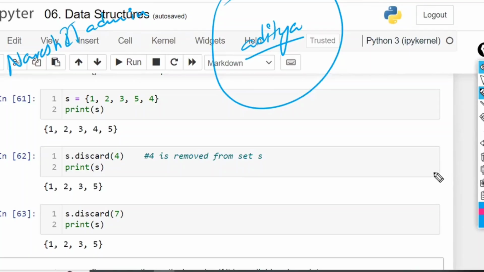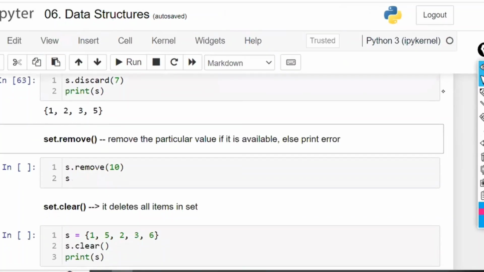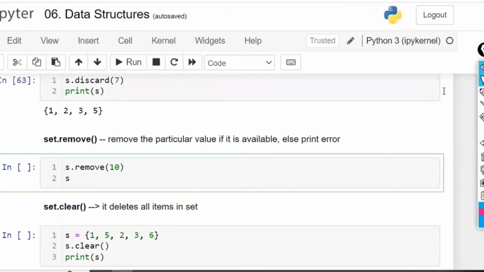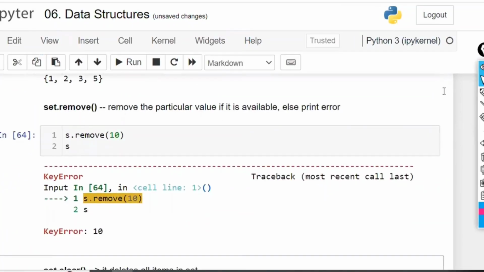But sir, if he is not available, please come and tell us that he is absent today. Then you have to use remove. Remove says that if it is available, it will remove, but if it is not available, it will print the error. That is the difference between these two. One will say with error, one will say without error. If the particular element is present, discard and remove are both the same. If the element is not present, discard will not throw any error, but remove will throw an error that it is not available. Got the point?